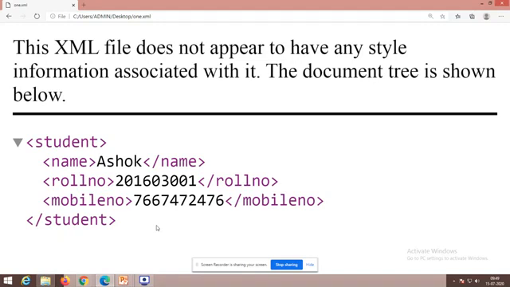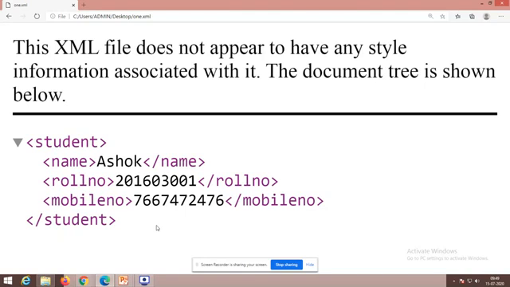In JavaScript, you have a concept called DOM, Document Object Model. So how can I access this tree that has been given by so many built-in methods available in your document object model? The same DOM is available for XML also. So using that, we could able to extract the data.